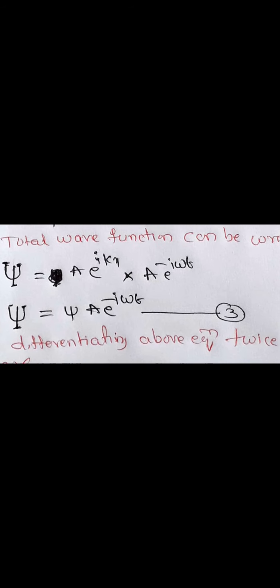The total wave function is equal to small psi, which indicates the space dependent part, times the time dependent part. Now we have to differentiate this equation with respect to x as well as with respect to t, twice. First let us differentiate with respect to x.